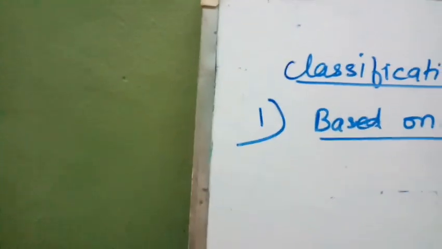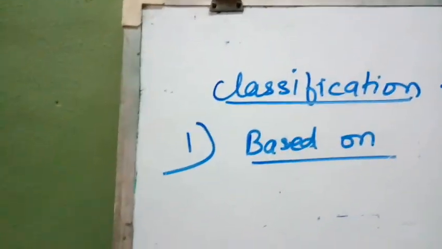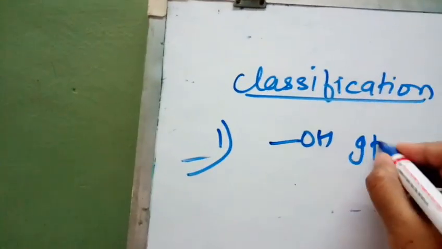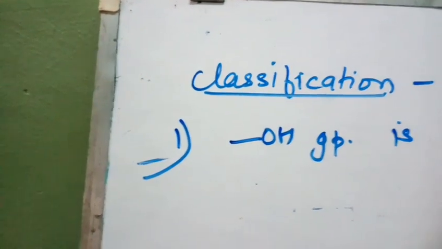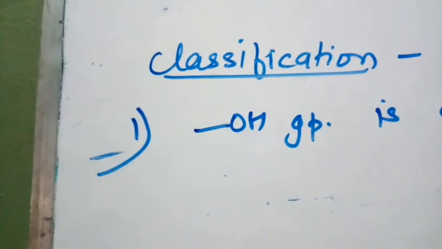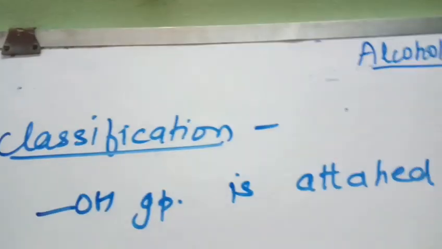So there are two types of compounds based on that. The first type of compound is in which the hydroxyl group is attached to sp3 hybridized carbon.